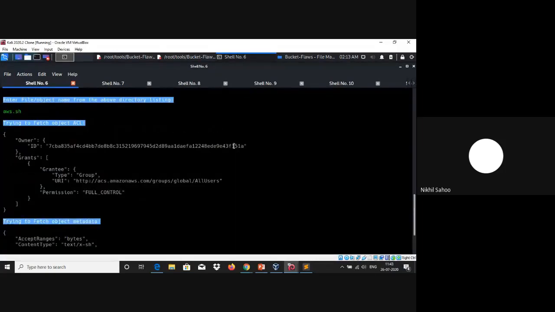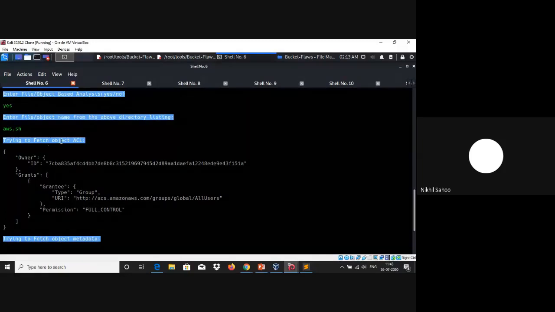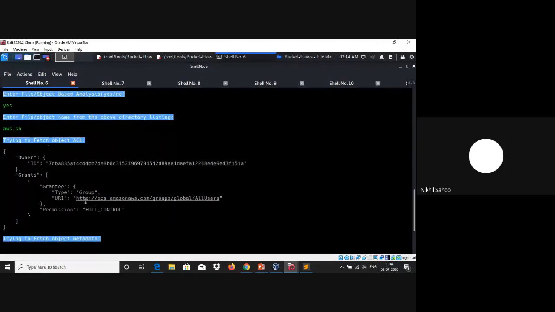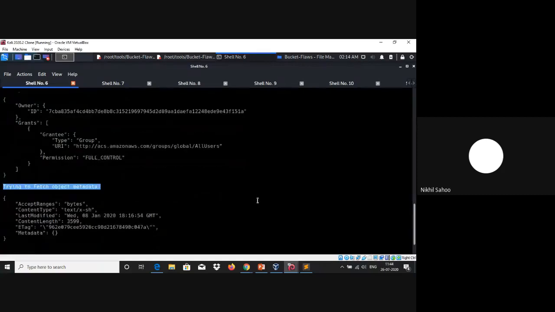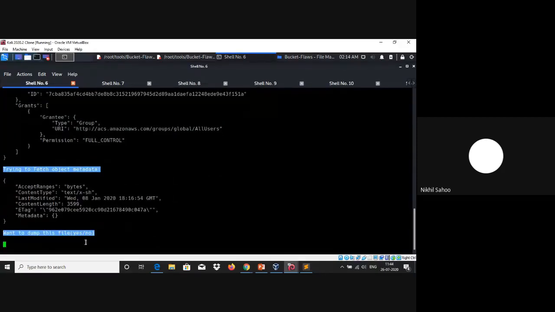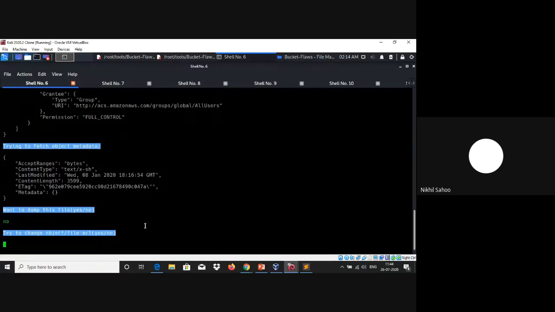As you can see, it was able to fetch the object access control list. And here, the full control permission is provided to the all users group, which is again very risky. It was also able to fetch the object metadata. Then it asks whether you want to dump this file or not. We already have it, so we won't require it now. So let's type in no.